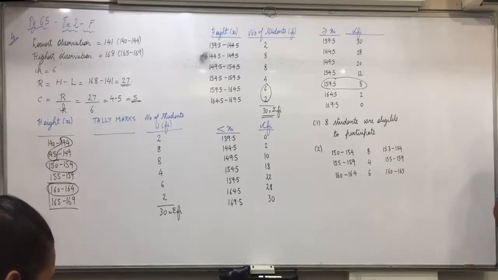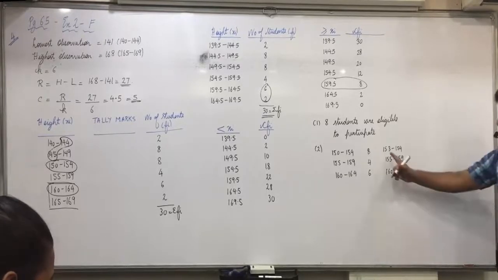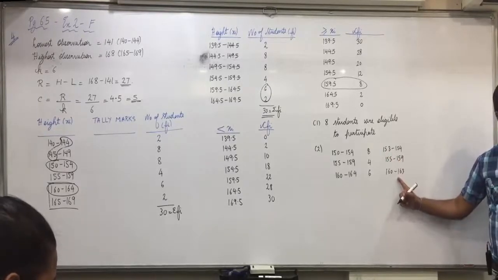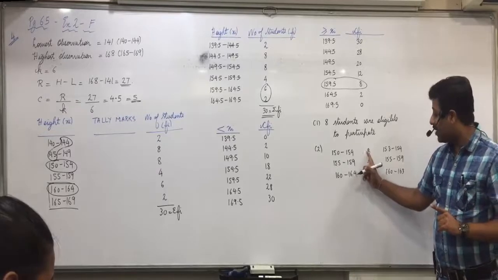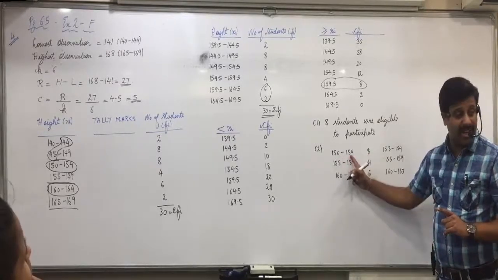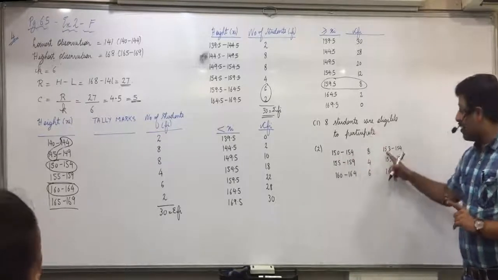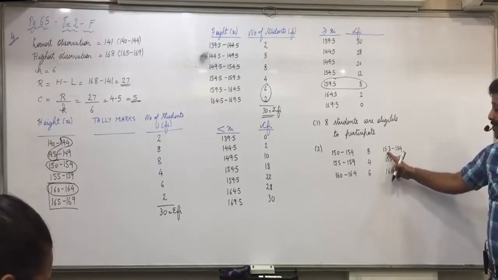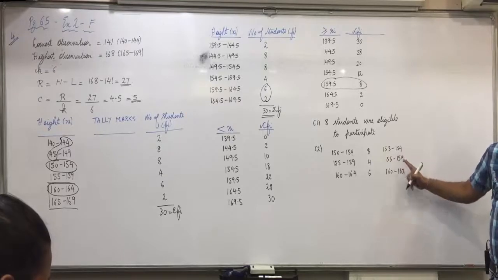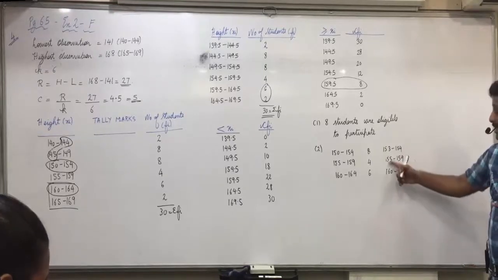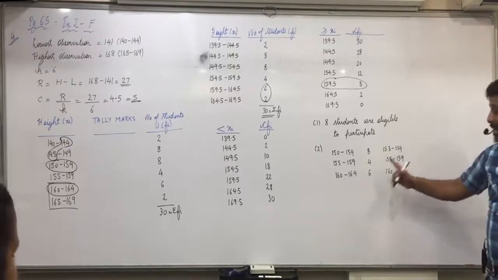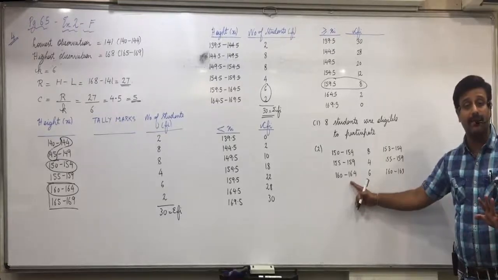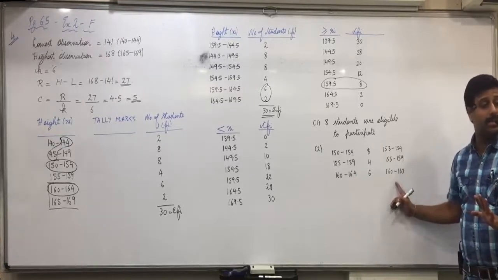Find the number of students having height between 153 to 163. So we know the height of 8 students is between 150 and 154, but we need it from 153 onwards. Means we require only those students whose height is from 153 to 154. The middle class will entirely come, and in the last class, we don't need up till 164. We need only up till 163.